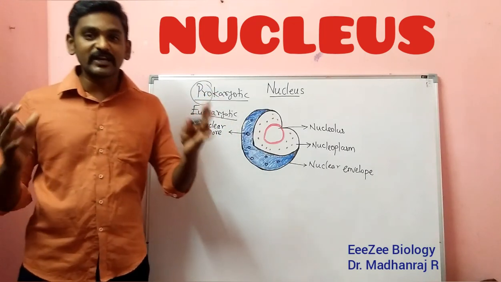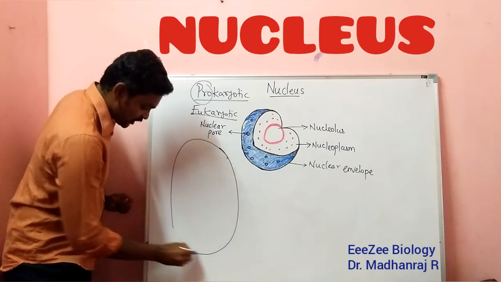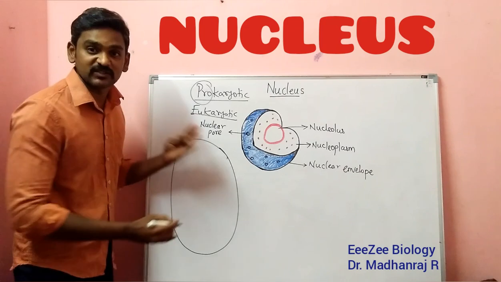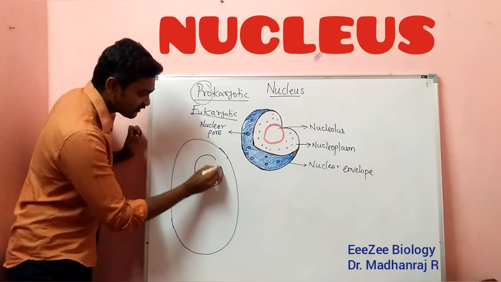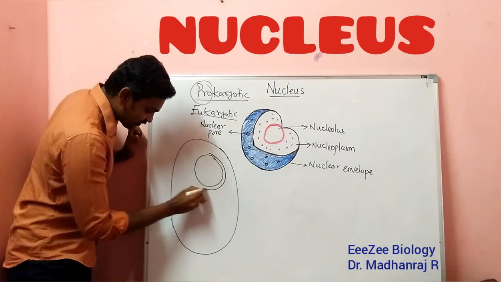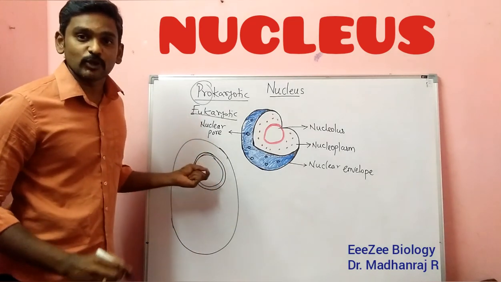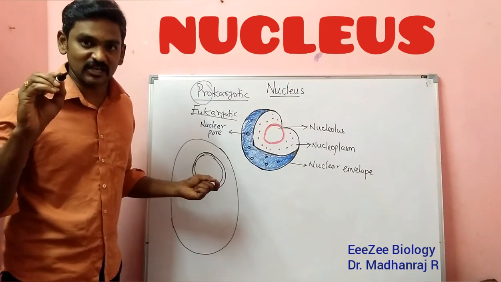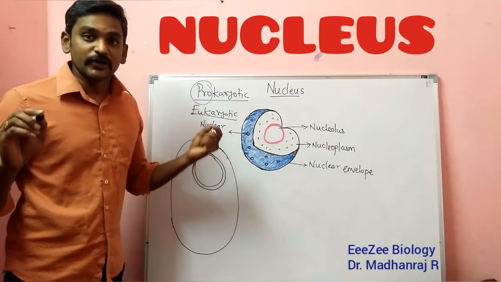So the nucleus, how will it be? Imagine this as a cell. Inside the cell, the cell membrane will be there, and inside the cell membrane the cytoplasm will be there. In the cytoplasm we will have the nucleus. So consider this as a nucleus. The nucleus has a double membrane. The nucleus is a double-membranous structure, and that membrane is called the nuclear envelope or nuclear membrane.